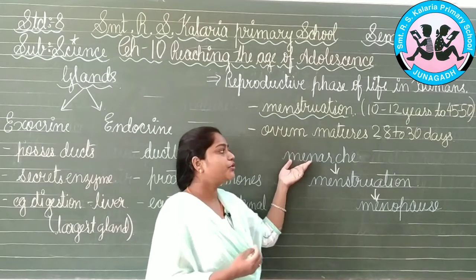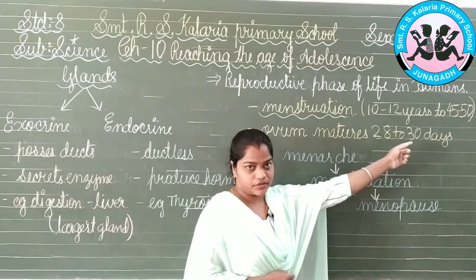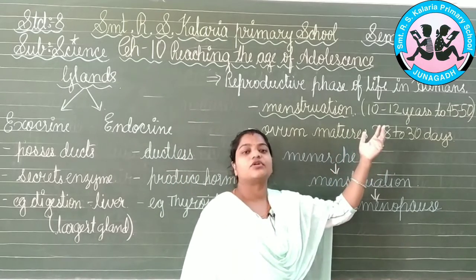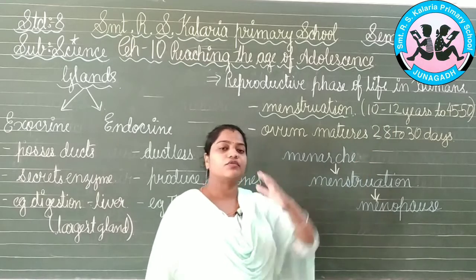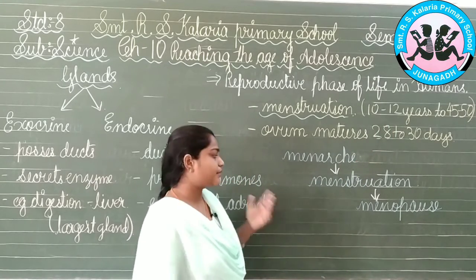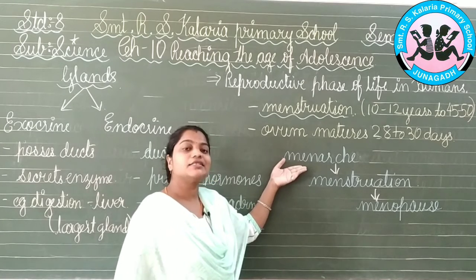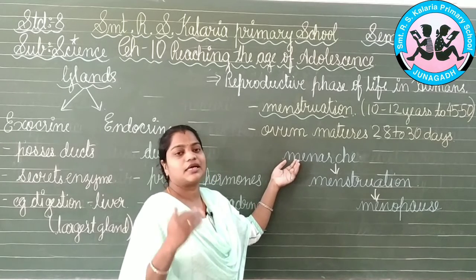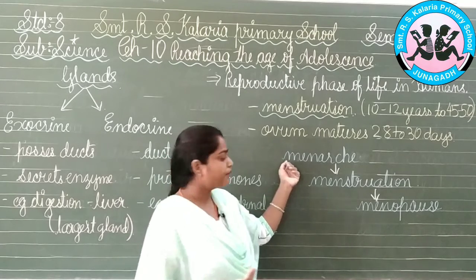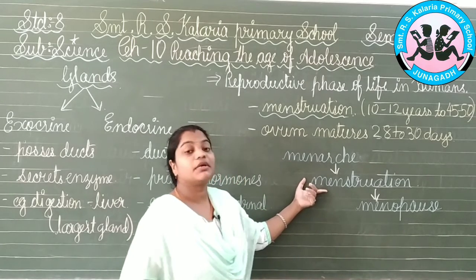This egg will be produced at the age of 10 to 12 years. Some girls mature earlier, so they may have it at 10 years, or some at 14 years. It is not a worry, whatever the age group, it will be according to that. So menarche is the starting age where the egg is broken down for the first time in the uterus. The second stage is menstruation.